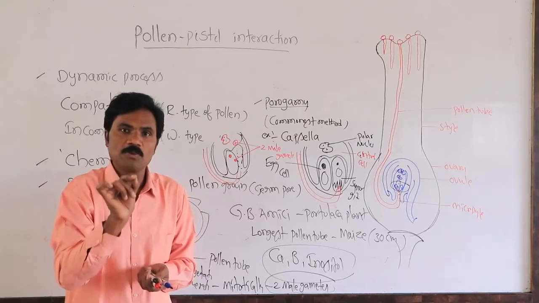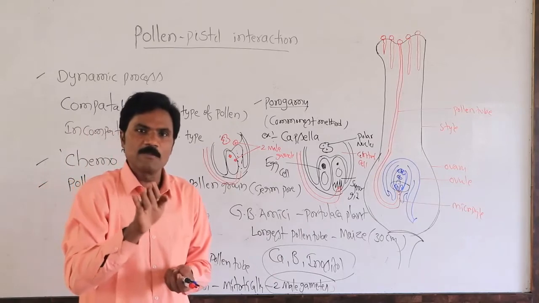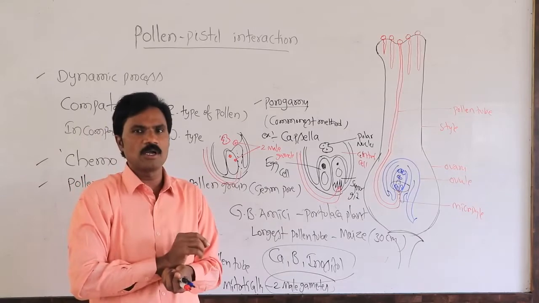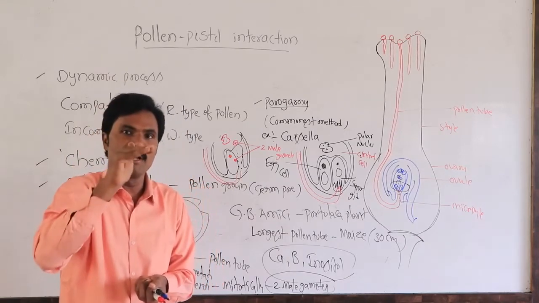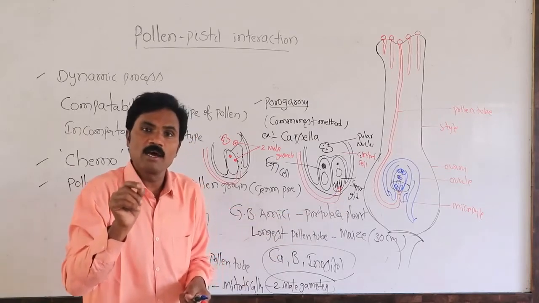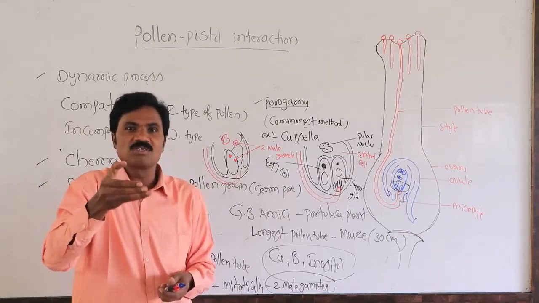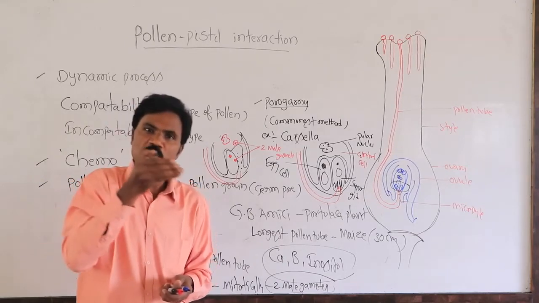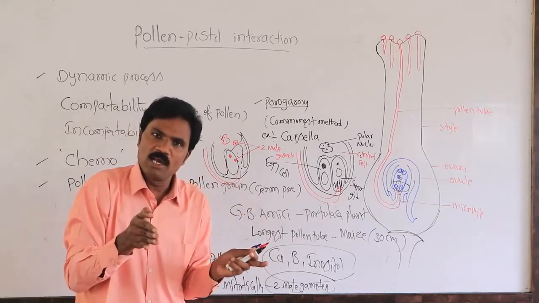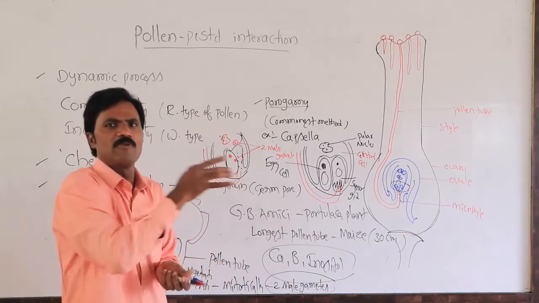Why? What is most important? The synergids' filiform apparatus is present towards the micropyle end. So statement-level questions on this are important: where is it located, at the chalaza, medially, or in the micropylar region? The synergids must be present towards the micropylar region. The pollen tube is directed towards the synergids and enters them. Then one male gamete is released into the egg cell and another male gamete into the central cell. That is the common way.